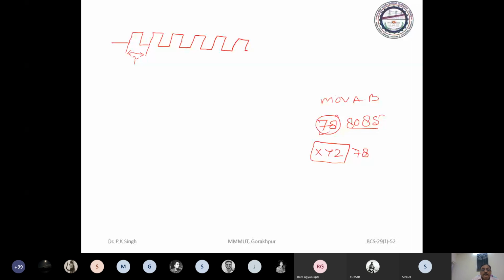So it depends upon where this 78 is residing presently. It may be in the L1 cache, meaning the instruction cache. If it is not in the L1 cache, it may be in the L2 cache. If not in the L2 cache, it may be in the L3 cache. If it is in the L1 cache, then you may get the instruction in the next cycle.